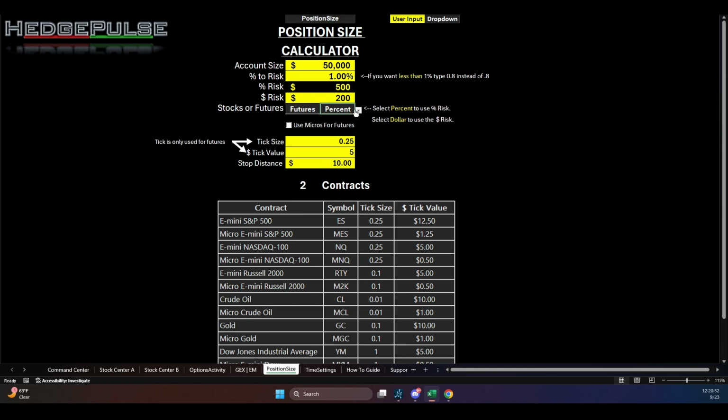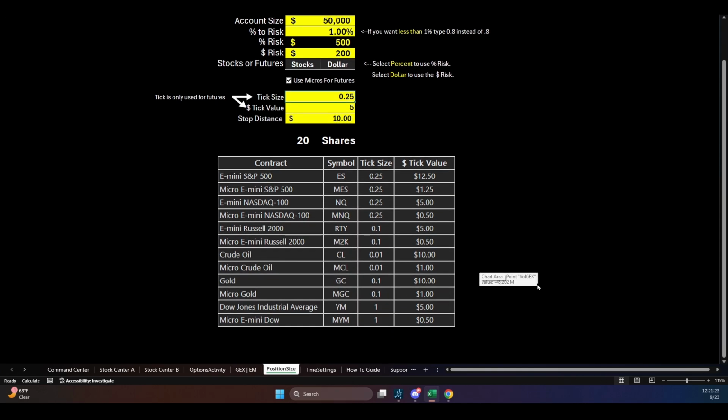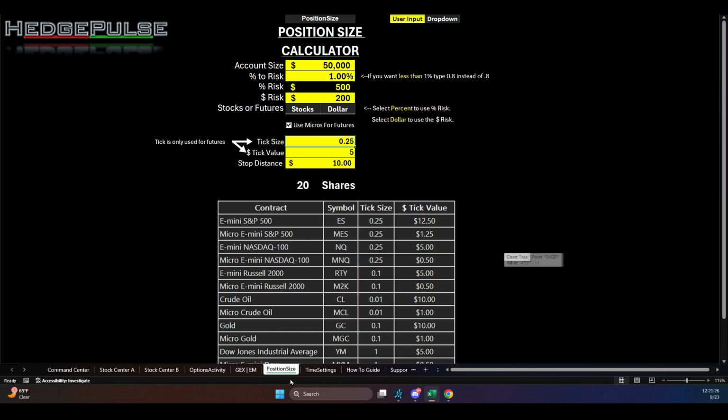This is based on the percentage, right? If you want to base it on the dollar amount, you have 200. That will allow you 1 contract. Now, if you switch to use micros, it's 10. Now, if you switch to stocks, neither one of these boxes will matter when it comes to the calculation because we just base it on a penny value, okay? So that is a quick way to use the position size calculator.